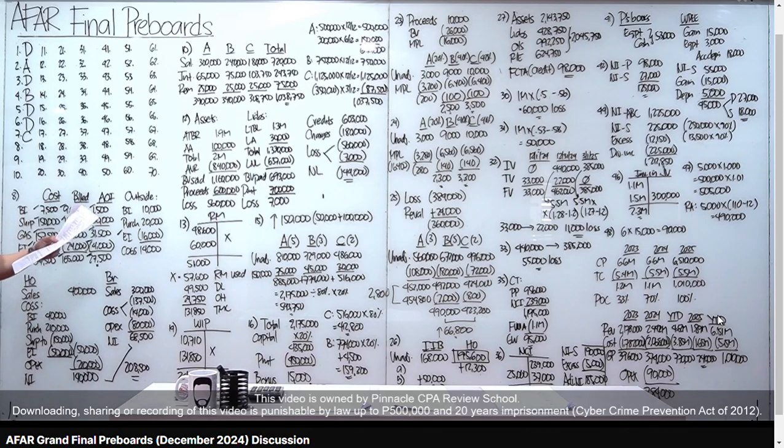Ang question sa atin sa number 8, how much is the overstatement of the branch's cost of goods sold? Sagot mo dyan, 27,500. Letter D tayo for number 8. And then, combined net income daw. So, tingnan natin class.